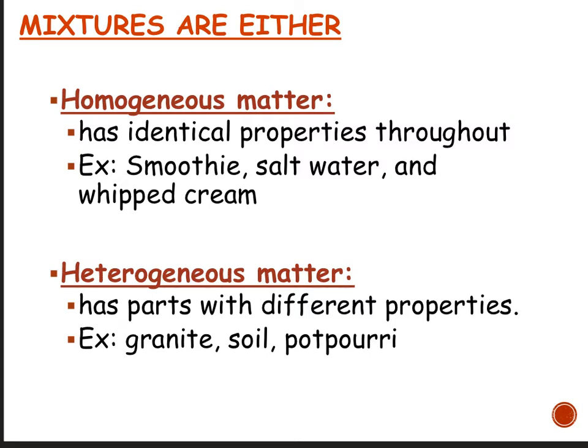And again, at the end here, I want to point out that the most common mix-up is between homogeneous mixtures and compounds. Notice that a smoothie does not combine to form a new compound. You can't write a chemical formula for a smoothie. A smoothie is made up of separate things. Strawberries and bananas have different molecular structures. They're not combining to form a new molecule. Compounds combine on a chemical level. Mixtures do not.